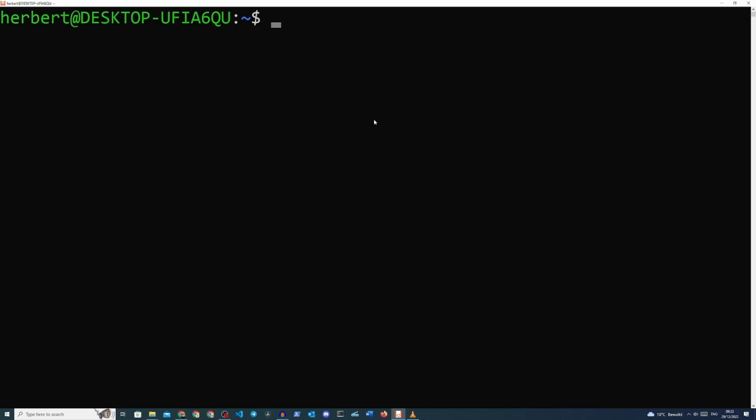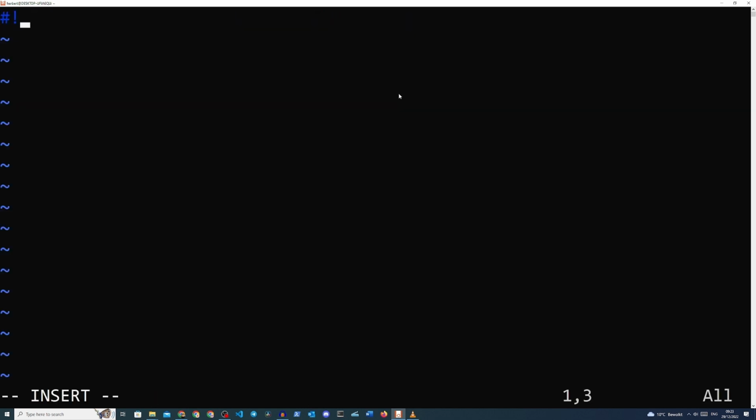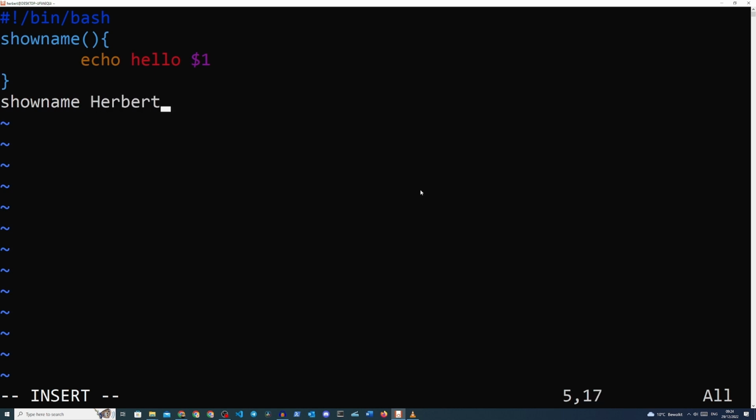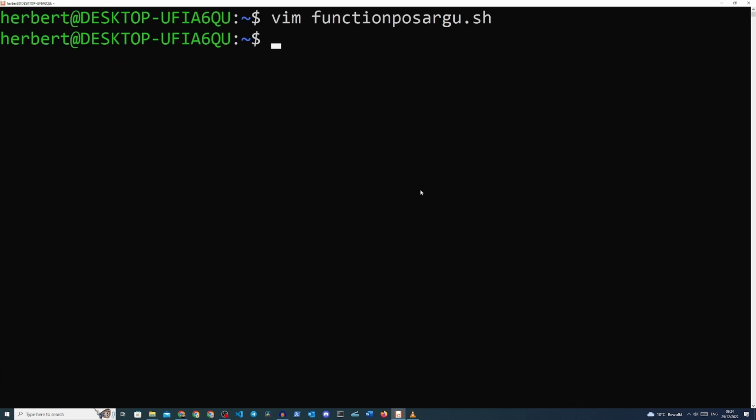Just like our entire bash script can have a positional argument, so can our function. Let's have a look at an example. Create a new script called function posargue.sh, and we'll write the shebang. And then we'll open our function with the function name, open the brackets, open the curly brackets, and then we'll write echo hello $1, and then close the curly brackets, and then we'll write the function name space, and then whatever you want to write here, we'll write our own name.